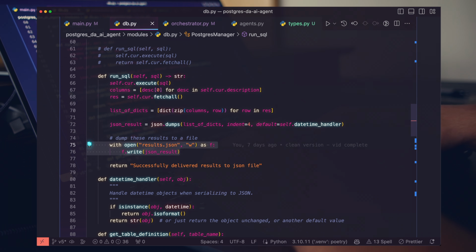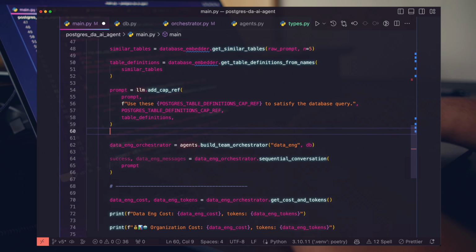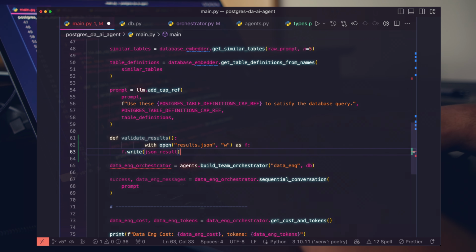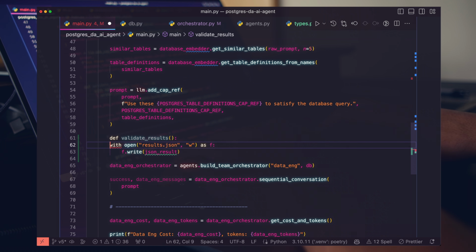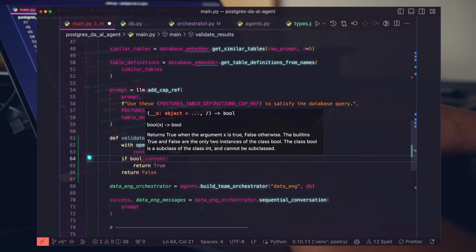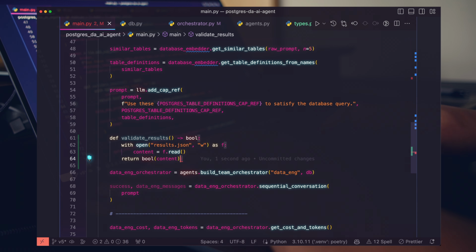So I'm literally just going to copy this. I'm going to add a quick function here where we're going to say validate results. And what this is going to do is just look for this file, right? So this is going to return a bool, and then we're just going to say if read, if content return true, otherwise return false, right? And we can of course just do something simpler like this, just return bool content. Whatever. The details are completely up to you.